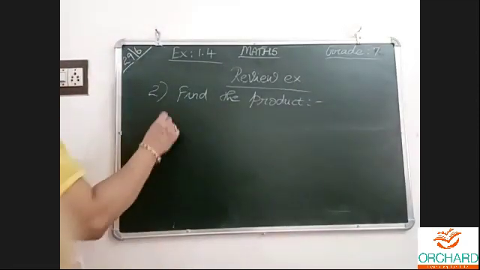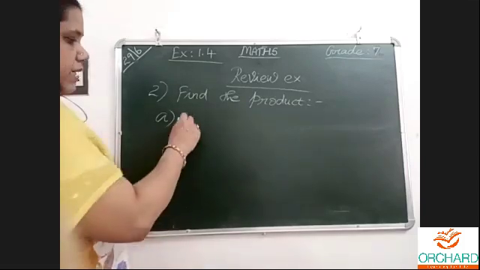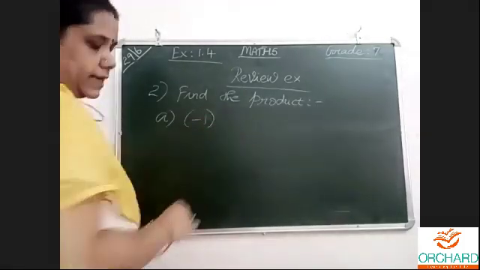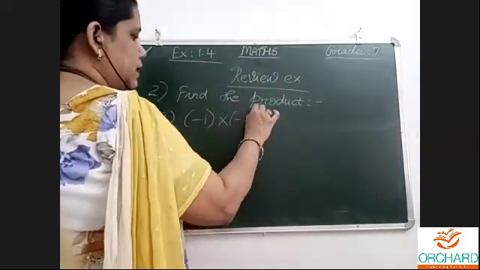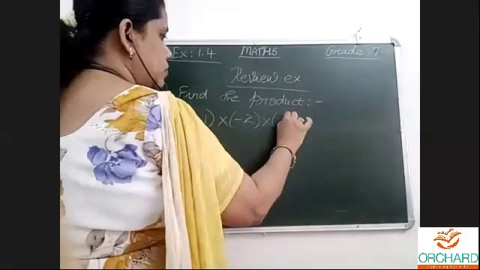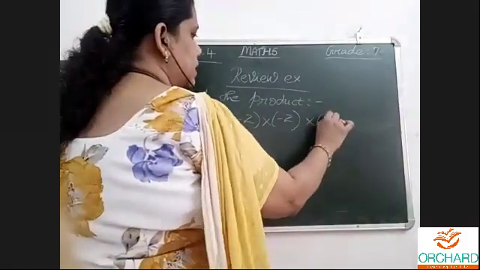Okay, find the product. Many are there, I will give any one. If I give it directly, if I tell and give, you will see that. So I am changing and giving. No need to go through the textbook, because I am changing here.